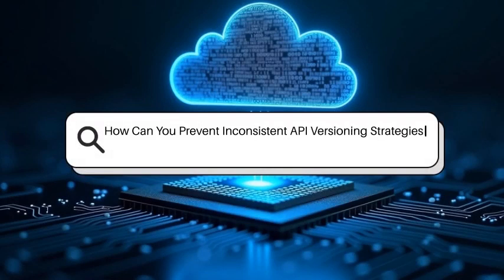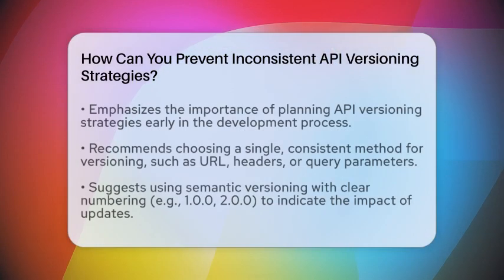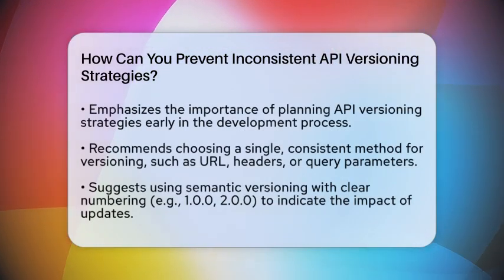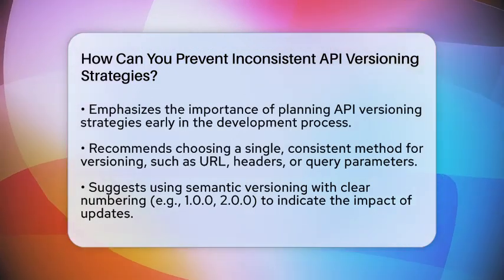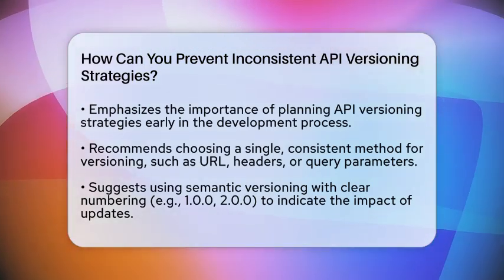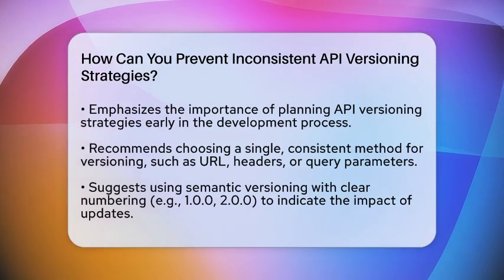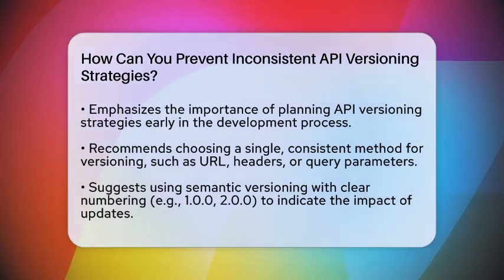How can you prevent inconsistent API versioning strategies? Imagine building a house where every room has a different door style. It would be confusing and hard to navigate. The same goes for API versioning. Consistency is key to making your API easy to use and maintain.